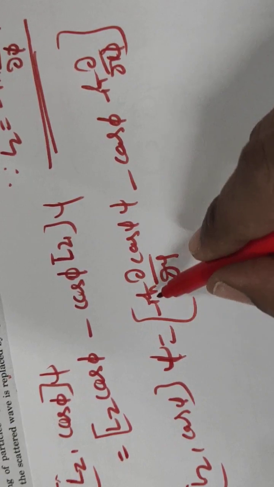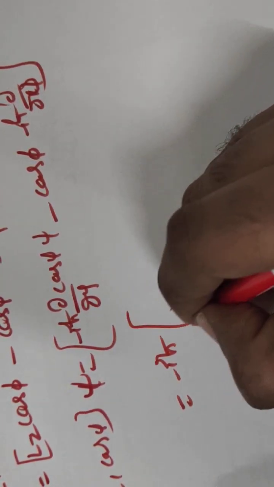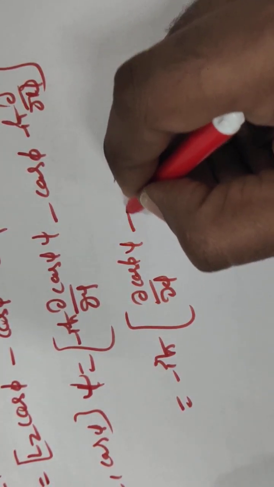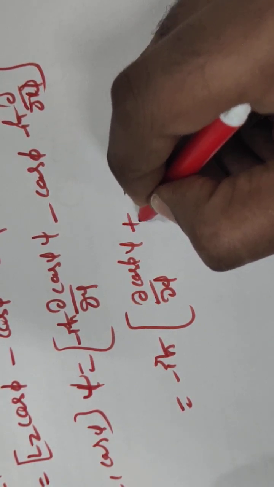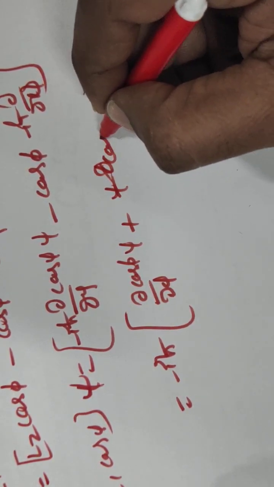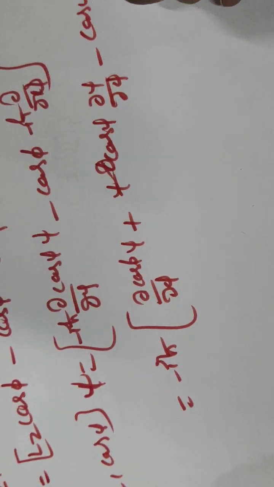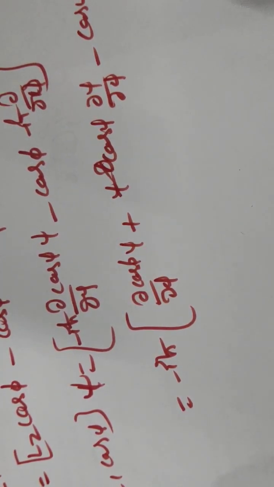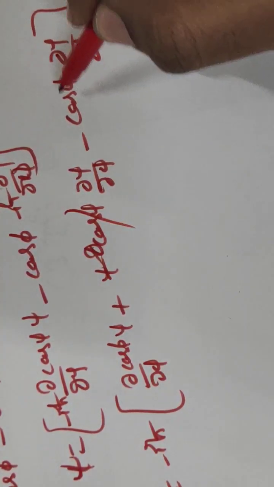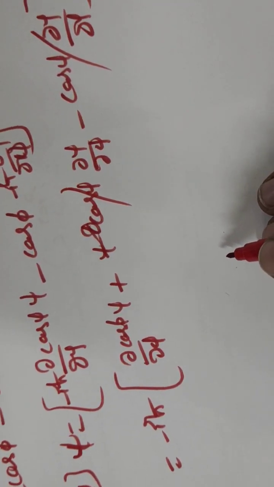And if you take minus i h cross as common, then we will get minus i h cross into dou by dou phi of cos phi into psi, minus cos phi into dou psi by dou phi, plus psi into... So this cos phi dou psi by dou phi and this minus cos phi dou psi by dou phi cancel.